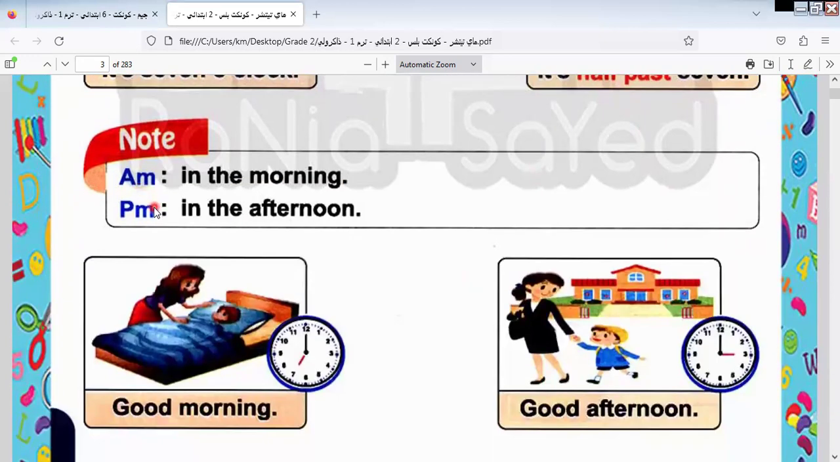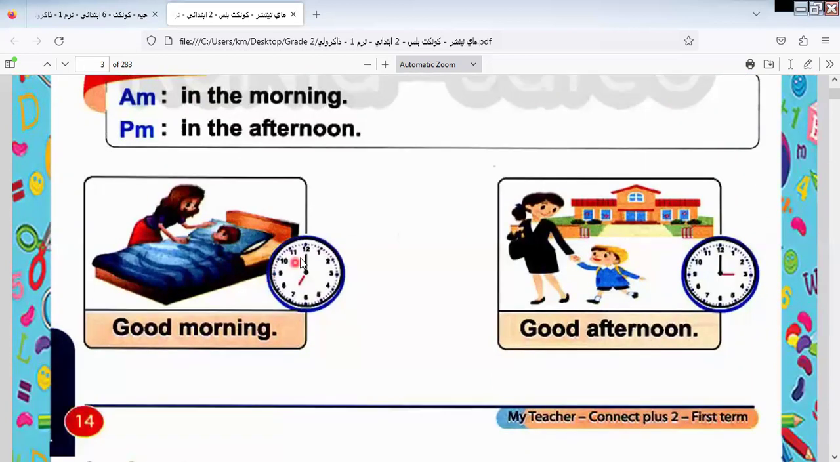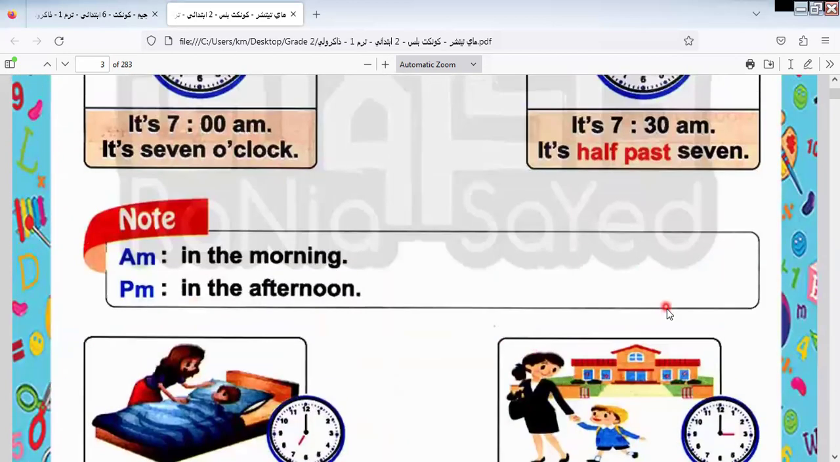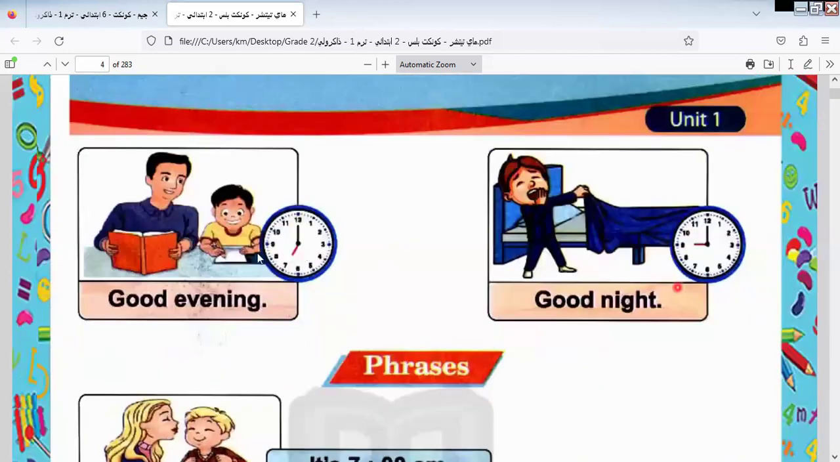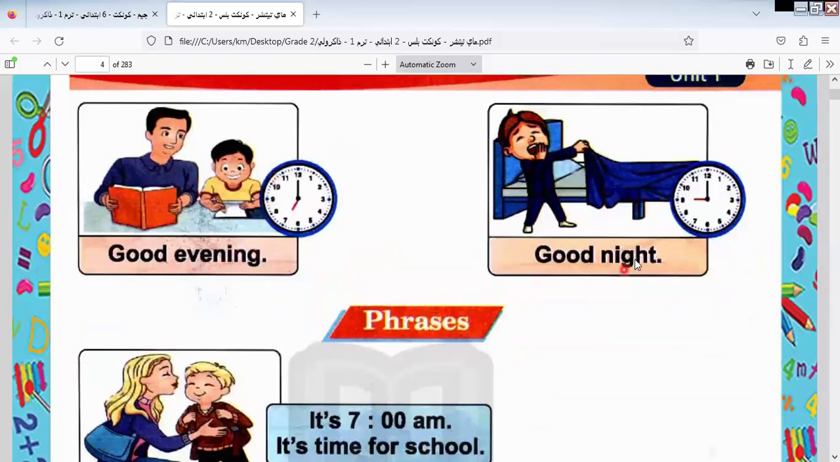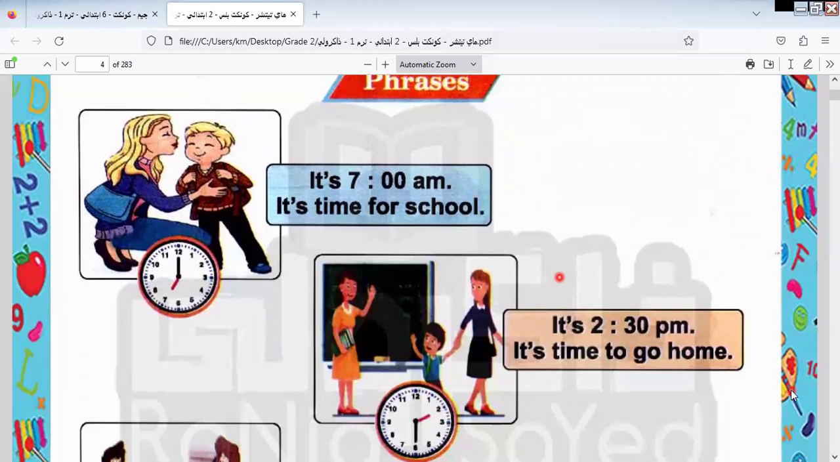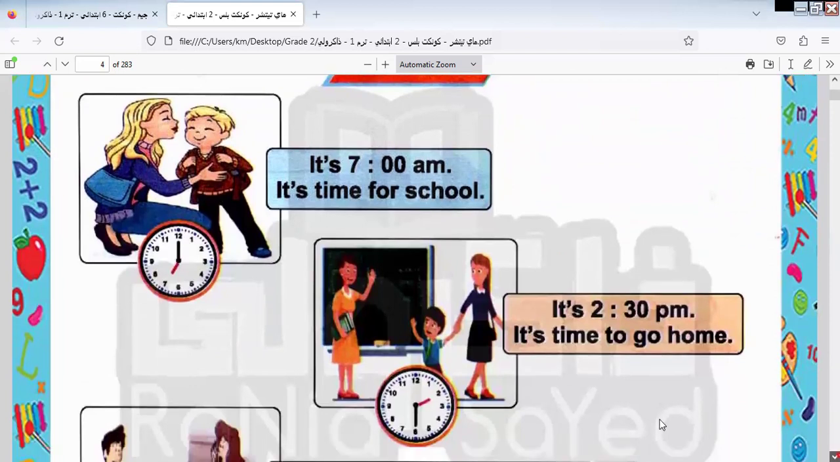When we are expressing the time, we say AM in the morning and PM in the evening. Here we have 7 o'clock. Good morning. Here 3 o'clock. We say good afternoon. Here we say good evening, and here we say good night because the boy is going to bed. Let's go to the phrases related to this part.